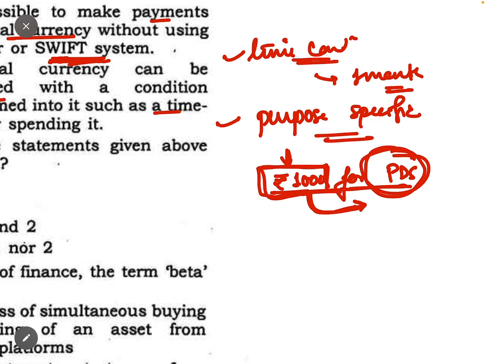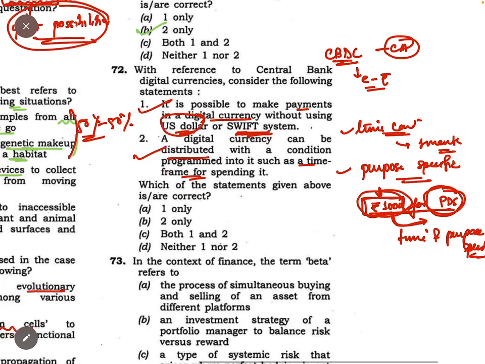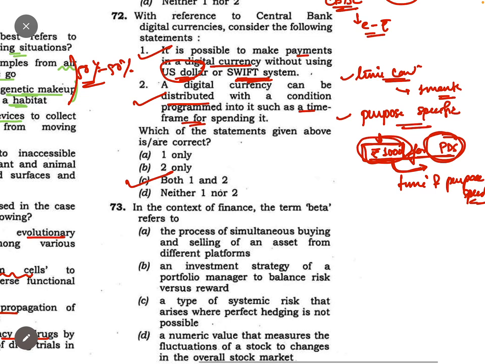Like we have coupons, where you have got this coupon and you can use it at that particular shop only. These things can be made in such digital currencies also, because many digital currencies are programmed, so they can be programmed in such a manner that they can be time and purpose specific. Okay, so this is correct. So the answer will be C. Both 1 and 2 will be correct.